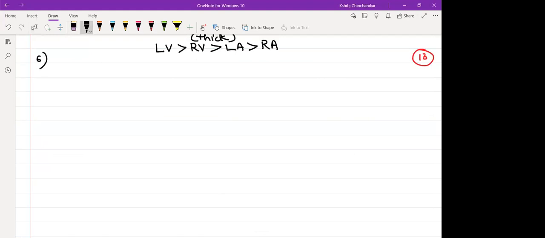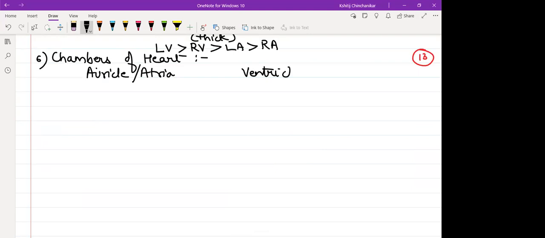Let us see the next concept. Chambers of heart. How many types of chambers do we have? Two types. Atria, or what you can call auricle, and ventricle.